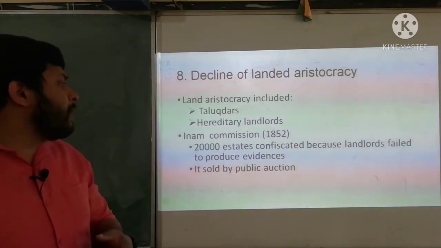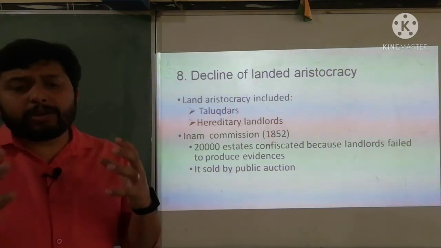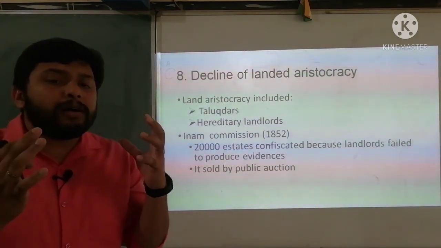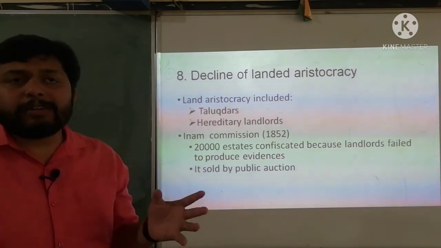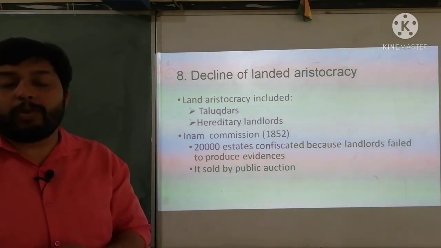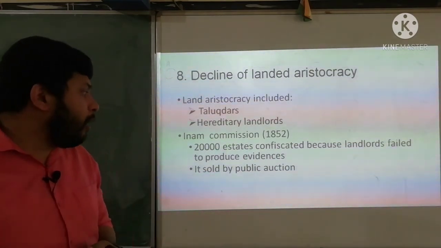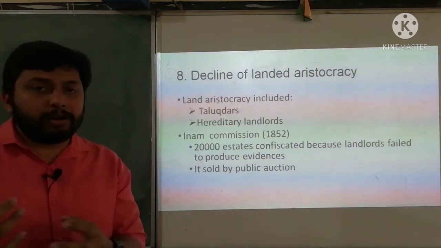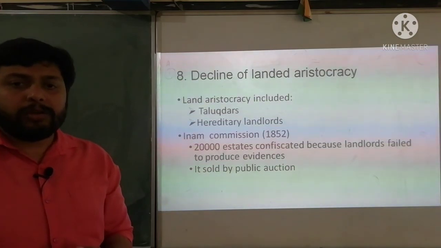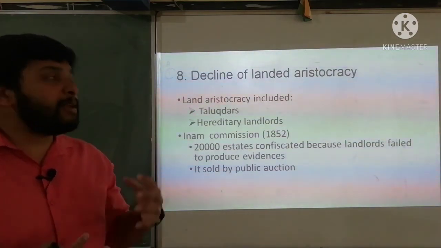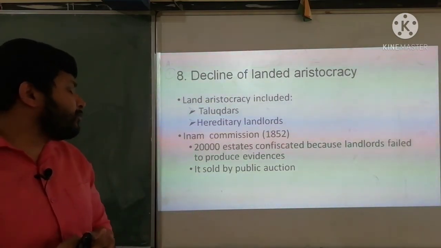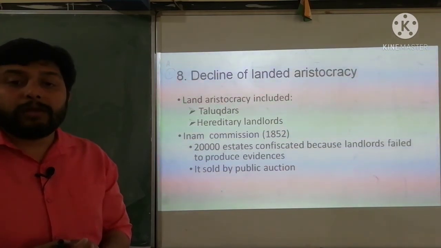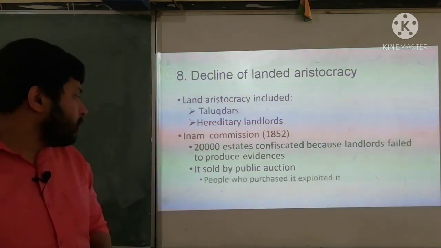It was sold by public auction. The land confiscated by the British administration, they never tried to maintain it; rather, they sold it in public auction. So a new group of people emerged who were rich, who had money. They purchased these estates in the auction.